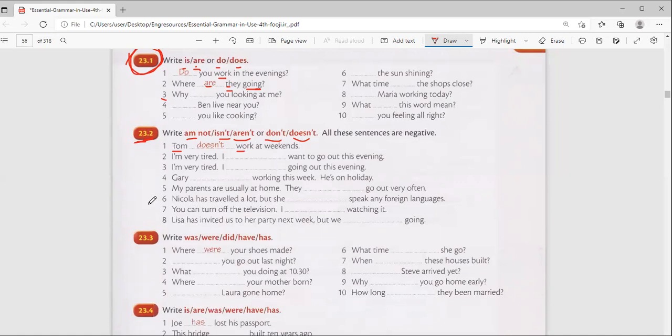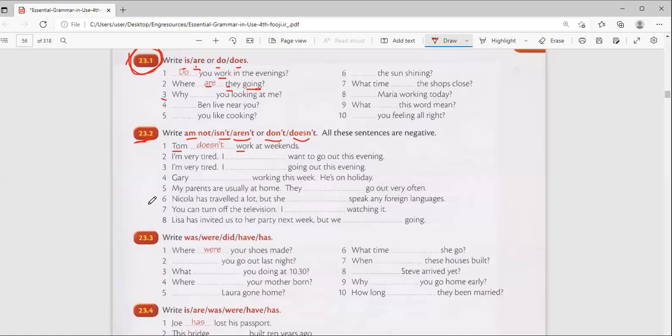I don't want to go, isn't it? I don't want to go out this evening. Number 3, Ahmed. I am very tired. I am going out this evening. All of them are negative. I'm not going out this evening. You see, I am not going. Present continuous for future.